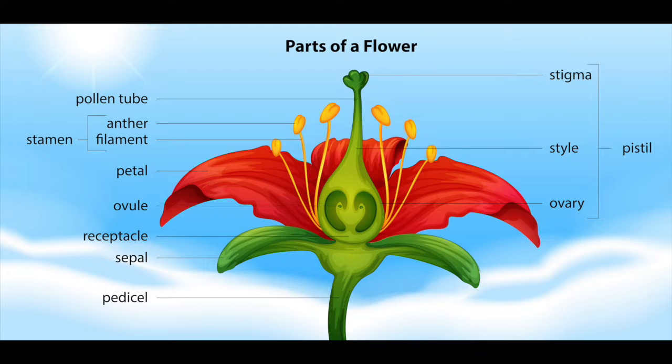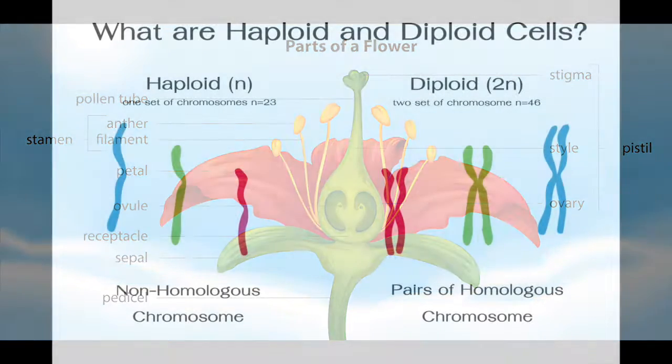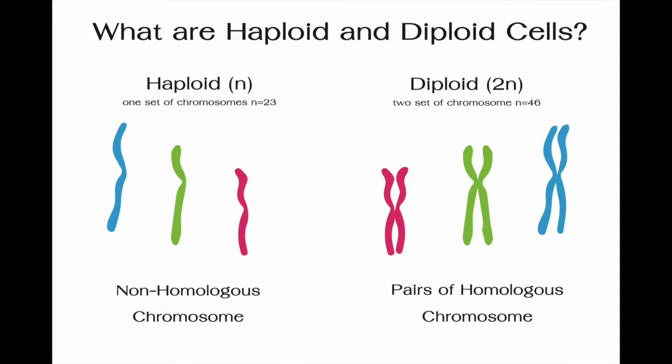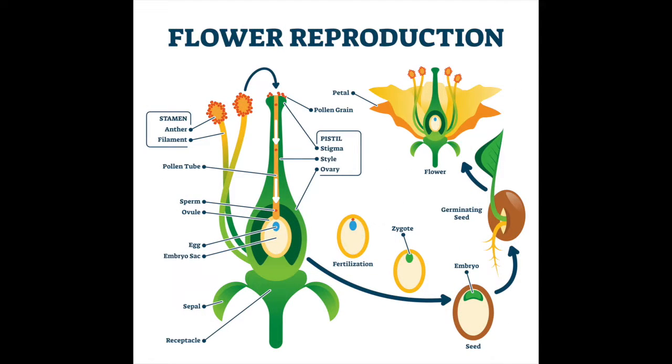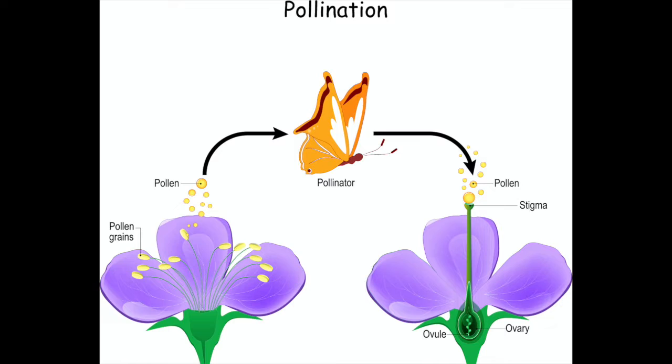In plants, meiosis occurs in the anther that produces pollen and in the ovary that produces eggs. Each egg and pollen grain is haploid, meaning that each has only half the normal number of chromosomes in the cell. When the pollen grain unites with the egg cell in fertilization, the normal number of chromosomes, called the diploid number, is restored. An example of natural pollination would be when a butterfly picks up pollen on its body and transfers it to another flower while gathering nectar.